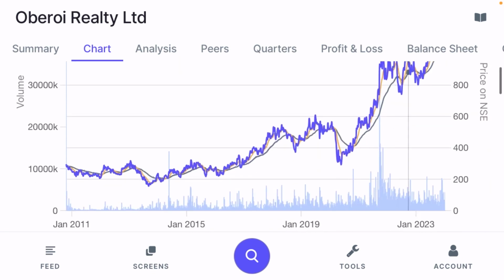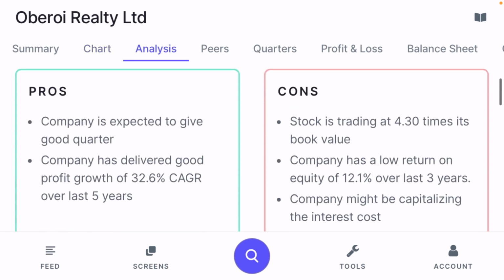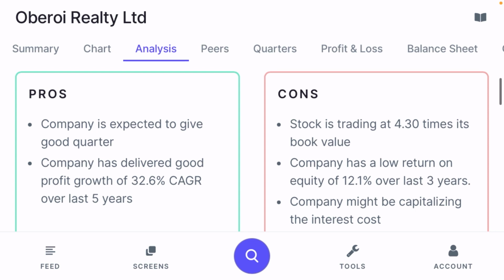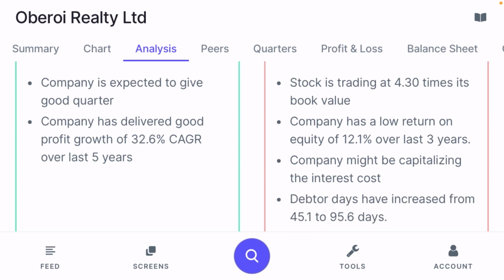Now, if you talk about the pros and cons of this stock, Oberoi Realty, the first pro is that the company is expected to give a good quarter. The company has delivered good profit growth, 32.6% CAGR, compounded annual growth rate, for the last 5 years. And cons: the company is trading at 4 times its book value. The company has a low return on equity of 12.1% for the last 3 years.